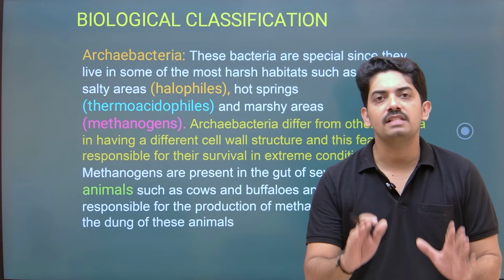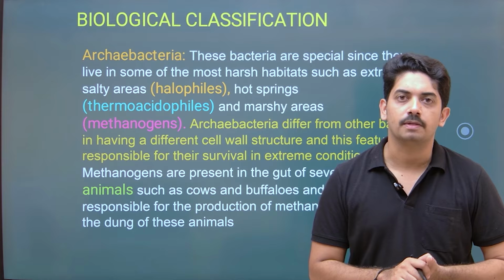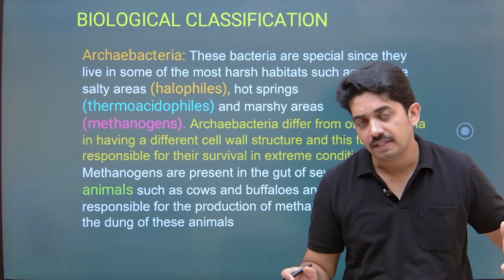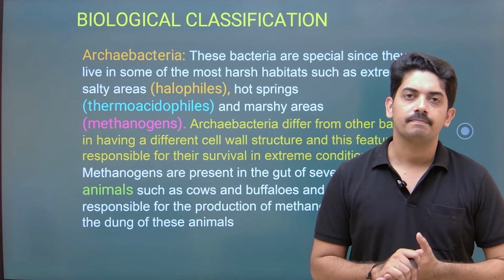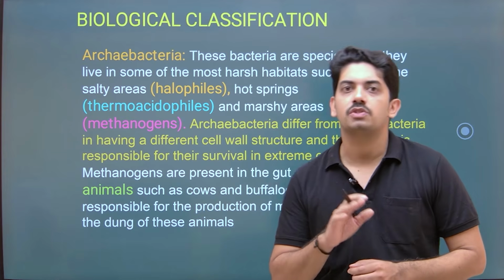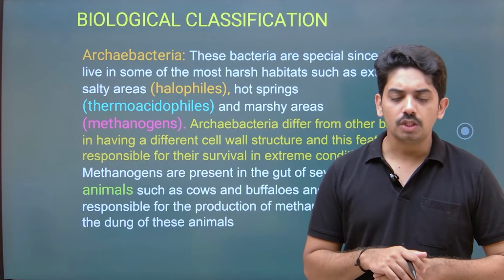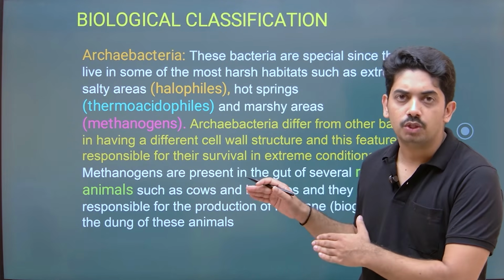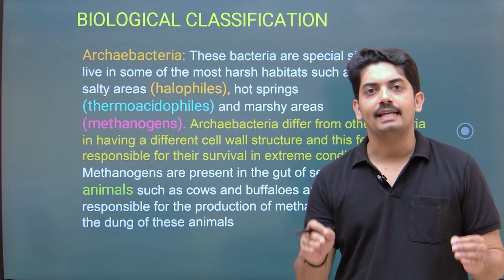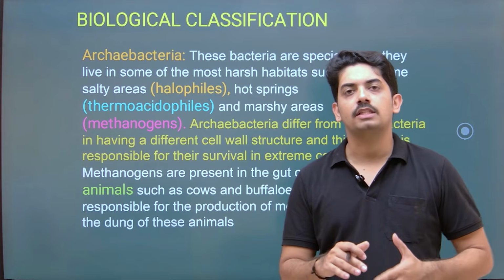That is the difference in their cell wall composition. So compared to eubacteria, the cell wall composition of the archibacteria is slightly different. Okay, so that is how they can adapt to survive in extreme conditions. So here they are classified into 3 groups. One is thermoacidophils. What are these thermoacidophils?